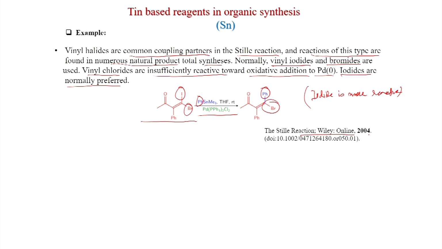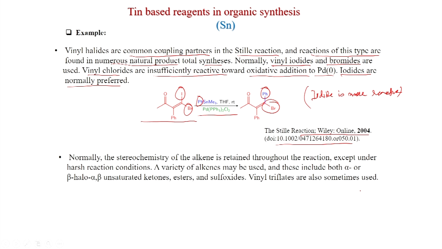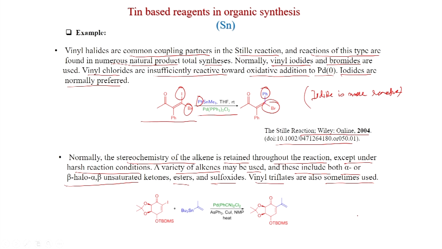This is the review Stille reaction, Organic Reactions online 2004. Also, the stereochemistry of the alkene is retained throughout the reaction except under harsh reaction conditions. A variety of alkenes may be used, and these include both alpha or beta halo alpha,beta-unsaturated ketones, esters and sulfoxides. Vinyl triflates are also sometimes used. So, the stereochemistry is important. If you see this,